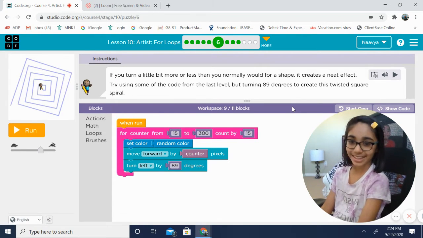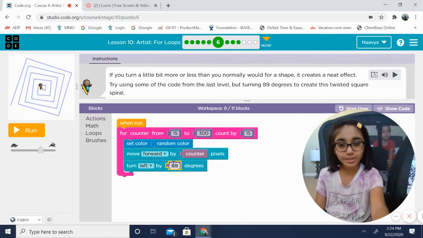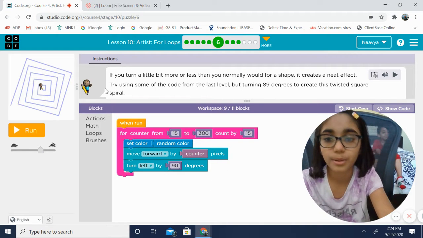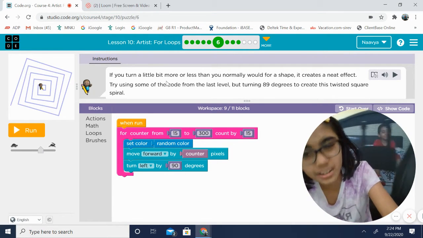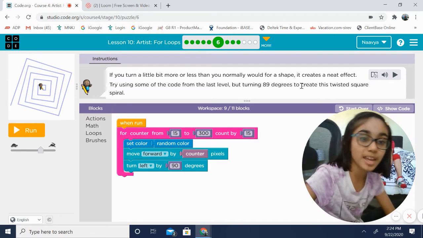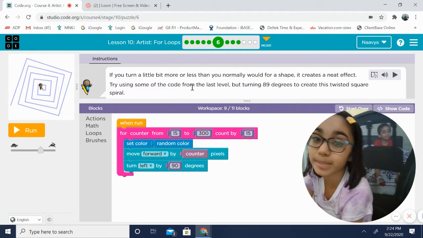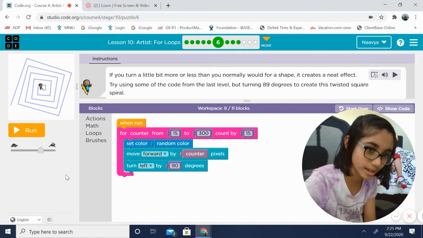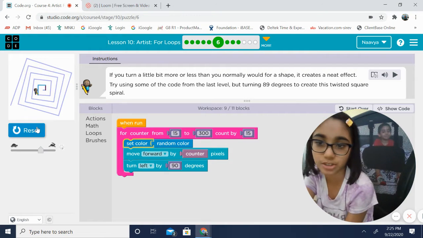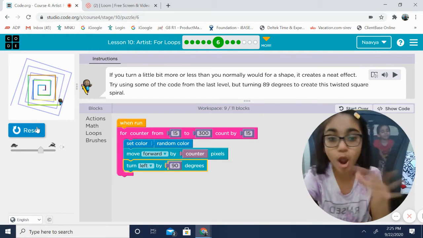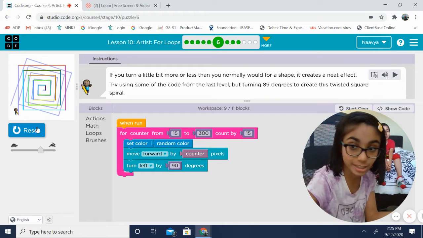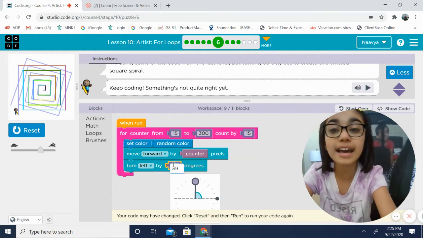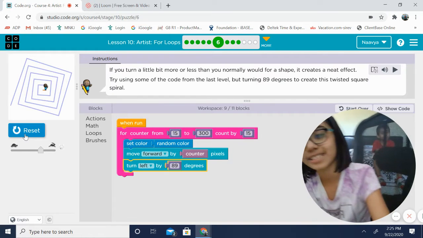Ooh, I love this. So it's usually 90. Okay, so if you turn a little bit more or less than you normally would for a shape, it creates a neat effect. Try to use some of the code from the last level, but turning 89 degrees to create this square spiral. So let's see. Right now it's straight. It's 90, it's straight. We need to change it to 89. And it's going to change that.